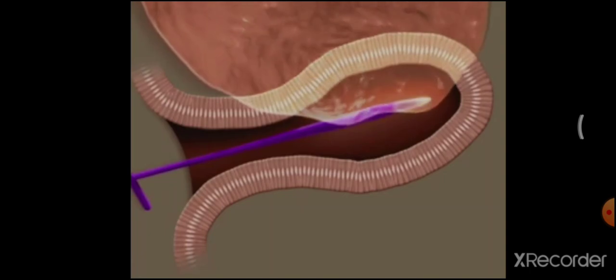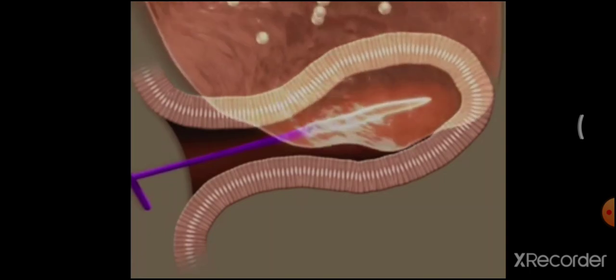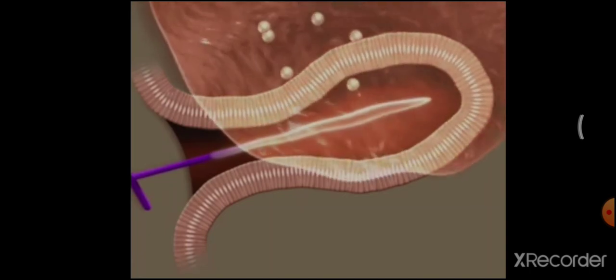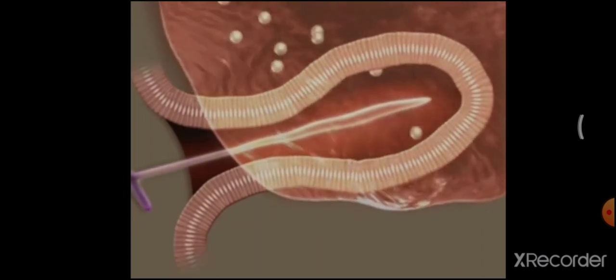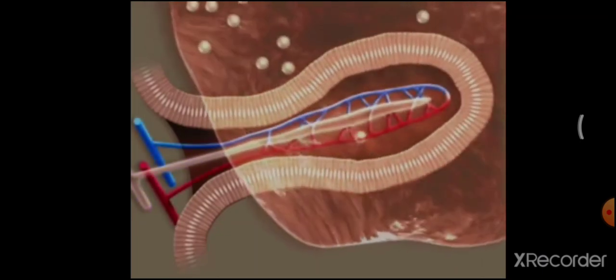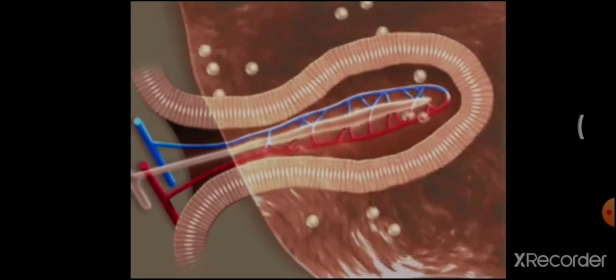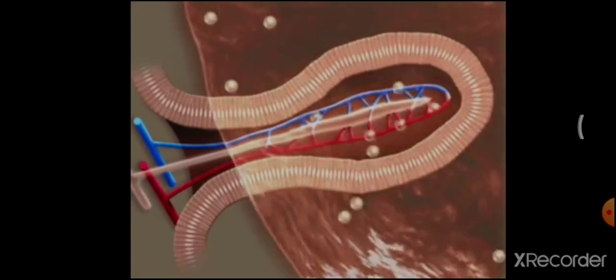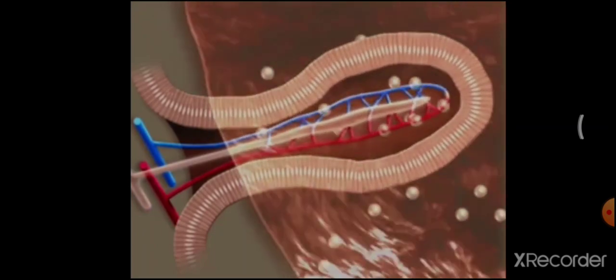See, this purple color structure is a lacteal, I told you. It helps in the absorption of fatty acid and glycerol, and it will be taken into the lymph. And this red and blue color structure is a blood vessel which absorbs the glucose and amino acids, the end product of digestion of carbohydrate and protein.